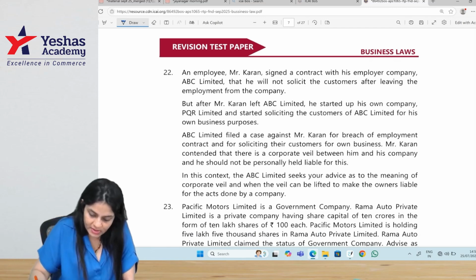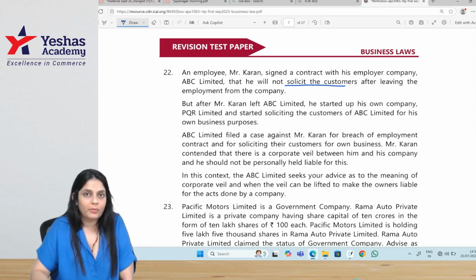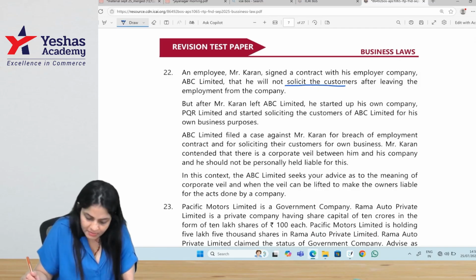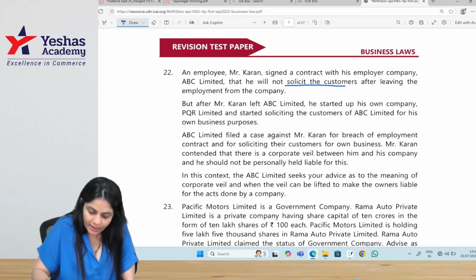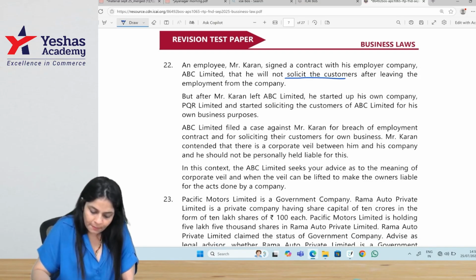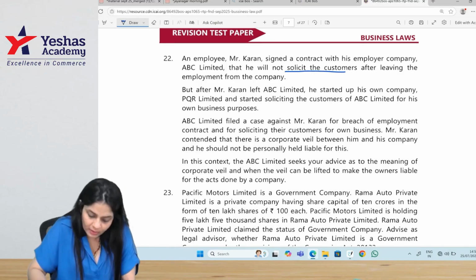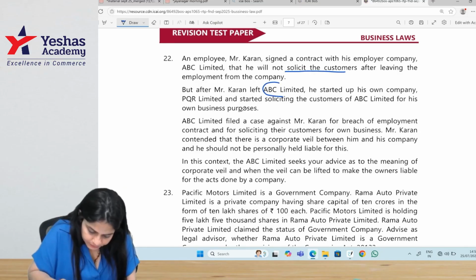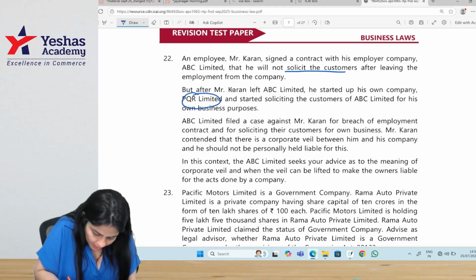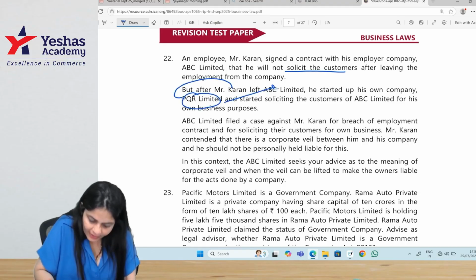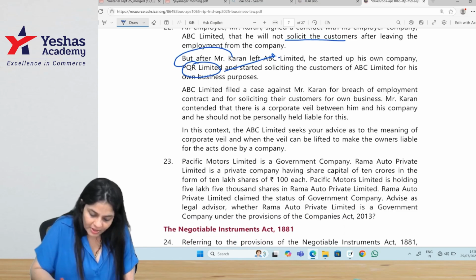An employee, Mr. Karan, signed a contract with his employer company that he will not solicit the customers after leaving the employment from the company. But after Mr. Karan left ABC Limited, he started up his own company, PQR Limited, and started soliciting the customers of ABC for his own business purpose. ABC filed a case against Karan for breach of employment. So when he could not do it directly, he started this company, and through this company, he started dealing with the clients of ABC.